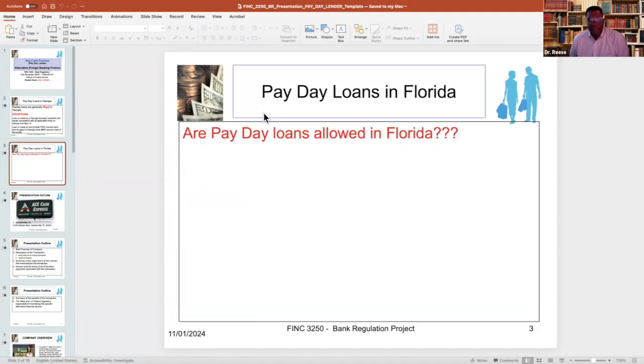Now, in this slide, here I have a red font question that says, are payday loans allowed in Florida? You're going to do some research and determine if payday loans are allowed in Florida and put some quick information here that indicates if that is the case.